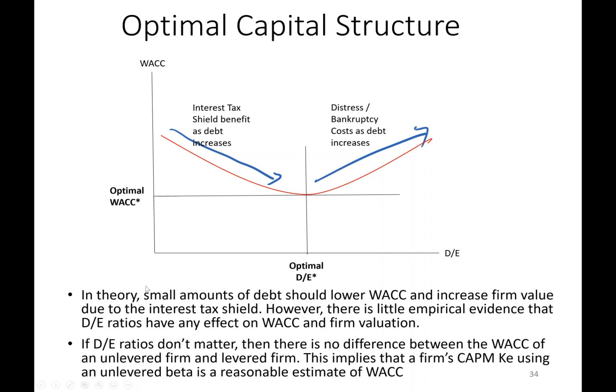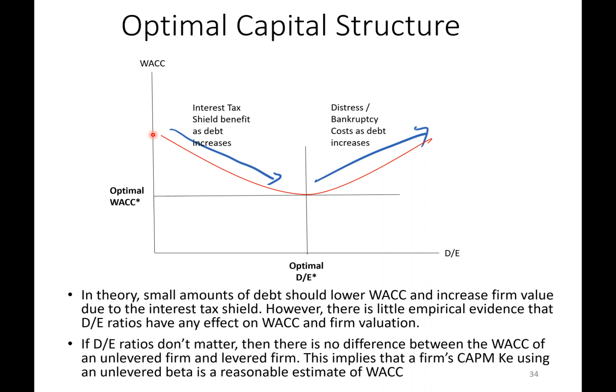So we can think about what is the optimal capital structure, or we can think about it as simply the D/E ratio of a firm. Well, one way of thinking about it is if I were to graph, say, the weighted average cost of capital of a firm and its D/E ratio. One theory is that if a firm starts off with, say, zero amount of debt, it might have a WACC of, say, this level here. So that would just be their CAPM cost of equity.